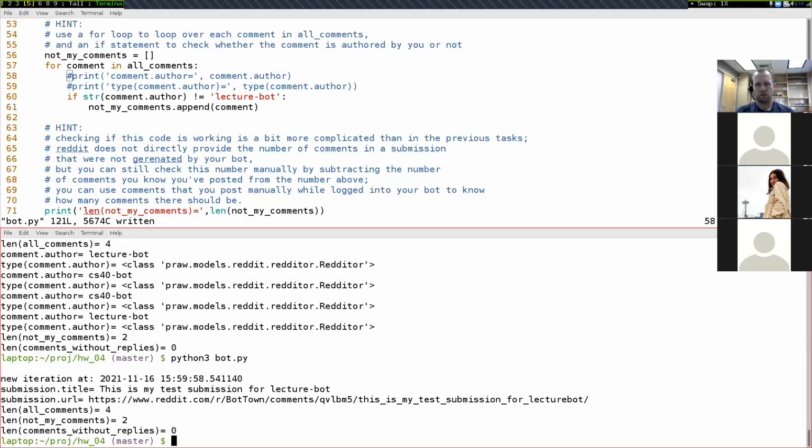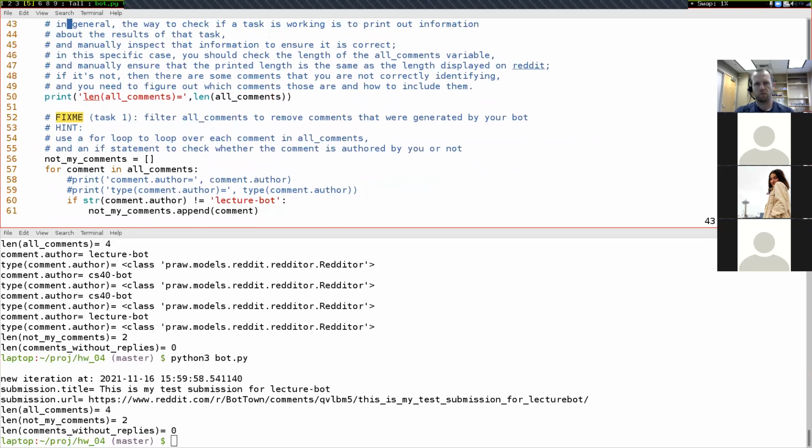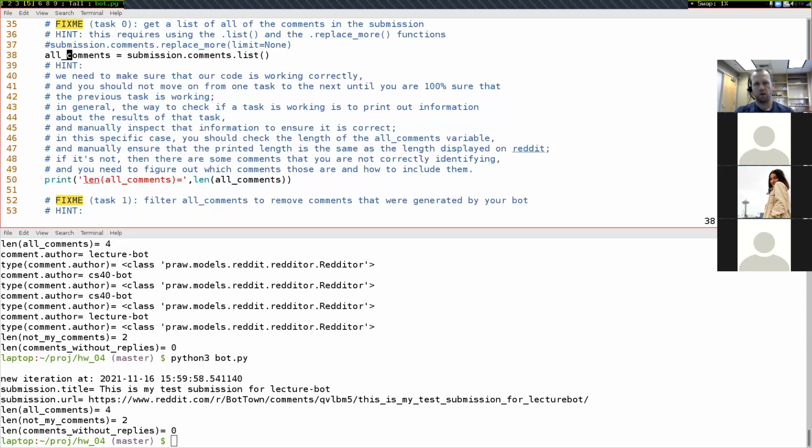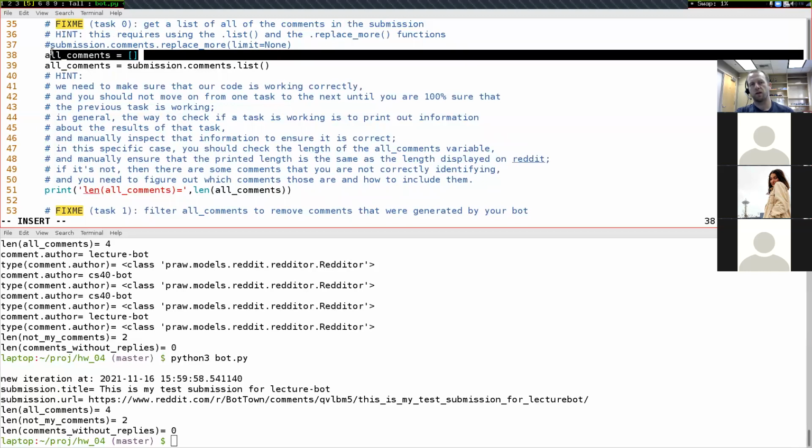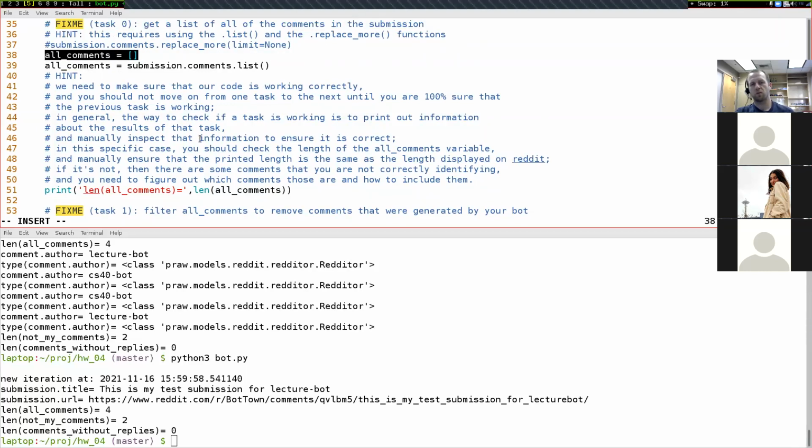Any other questions? Could you show your code for all comments again? For some reason I'm not able to get mine to work. It's just this right here. Do you not have all comments as an empty accumulator? It'd be okay to start it off with all comments equals the empty list like this. Yeah, this is what the starter code had. The main purpose of this starter code was just so that this down below did not give an error message.